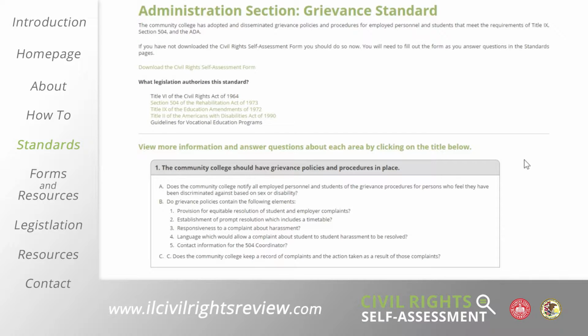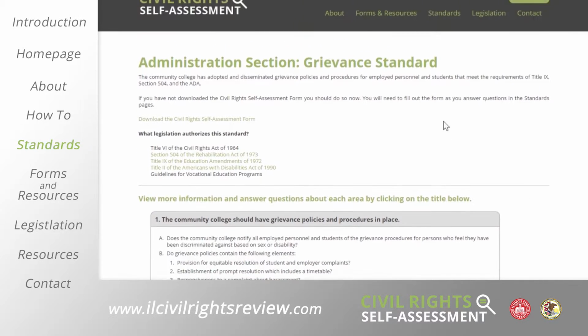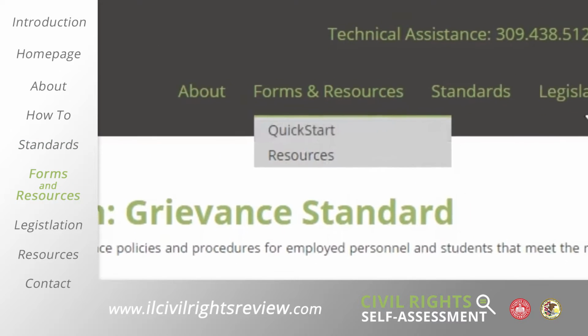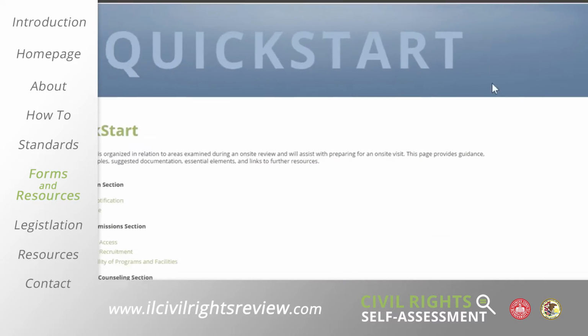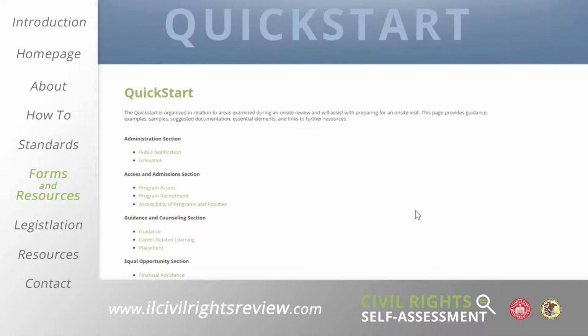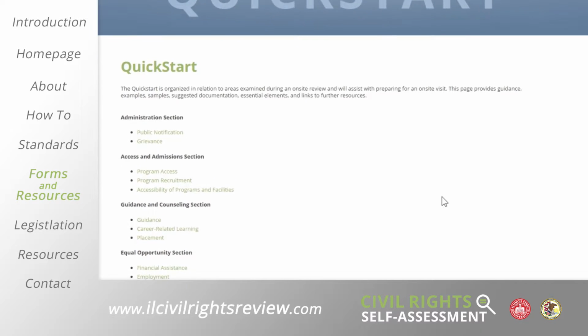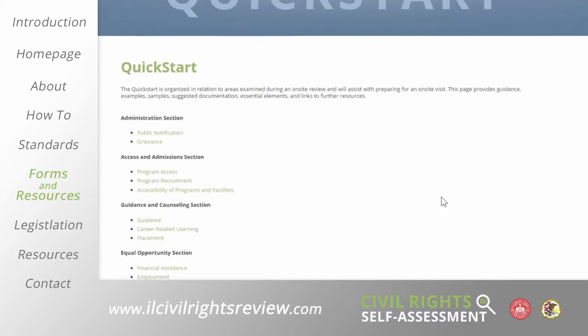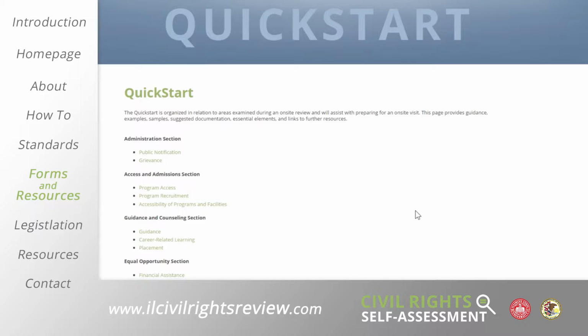The Quick Start menu is accessible via the Forms and Resources drop-down menu under the Quick Start tab or the icon in the top right corner of every screen. The Quick Start section is especially useful for colleges preparing their document packets to be submitted to ICCB prior to the on-site review. The Quick Start menu is divided into sections related to different areas the ICCB is required to review during the on-site review process.